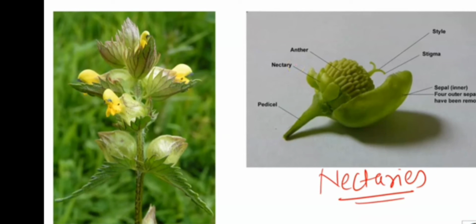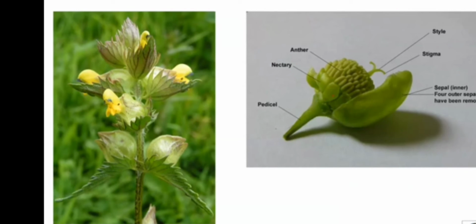Now inside the flower, there are some cells or glands which are known as nectar glands or nectaries. They produce the nectar for the insects. So these glands are only present in the insect pollinating flowers or the entomophilous flowers. They release nectar during the time of pollination.